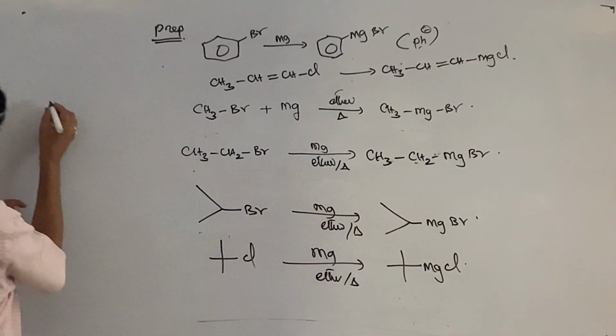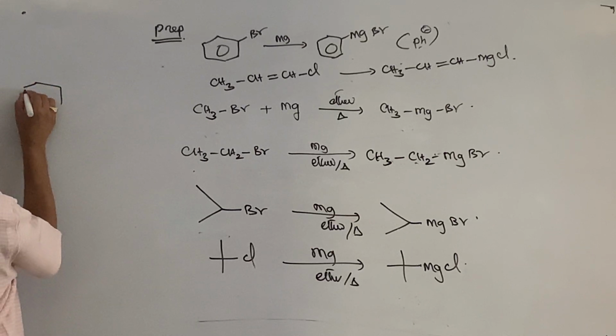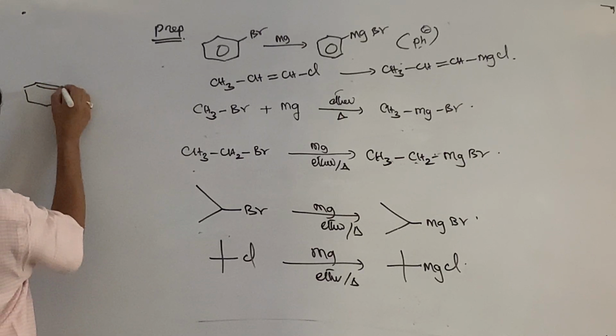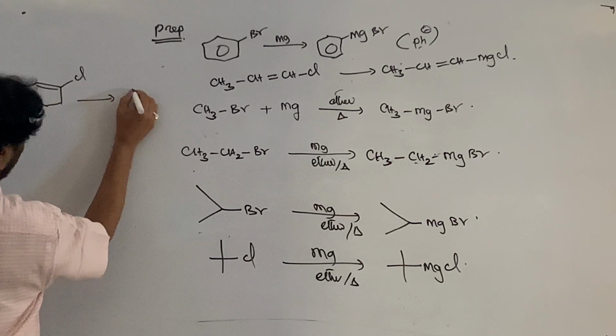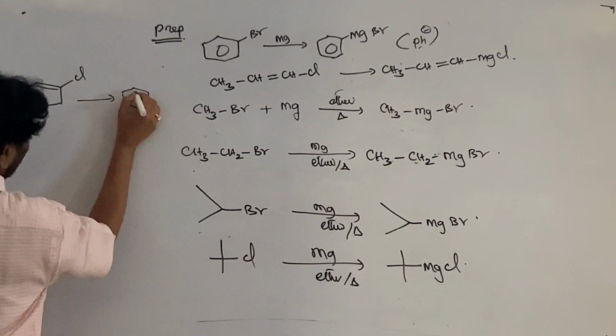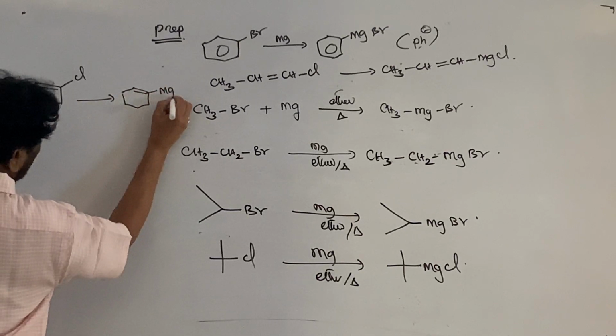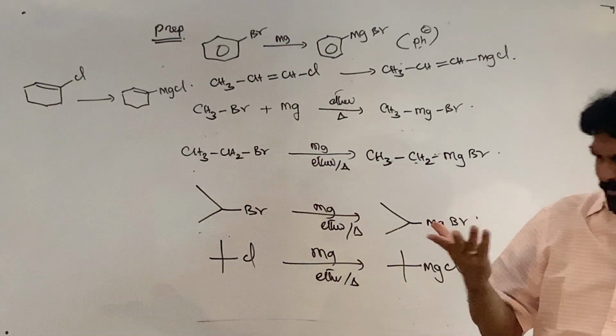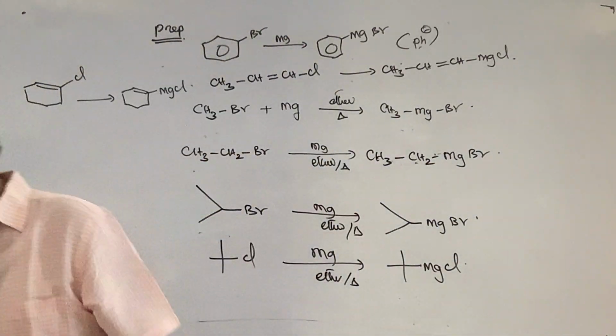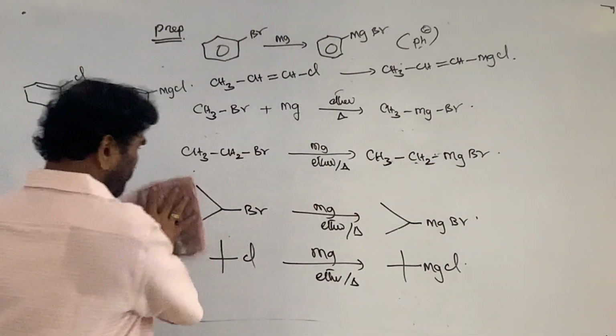Similarly, if you take chlorocyclohexene, its corresponding Grignard reagent, MgCl, is formed. So any such compounds can be prepared.